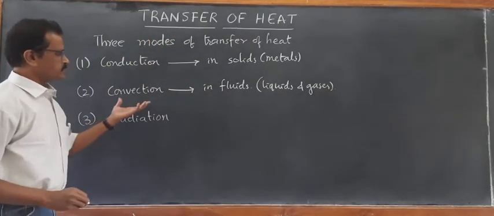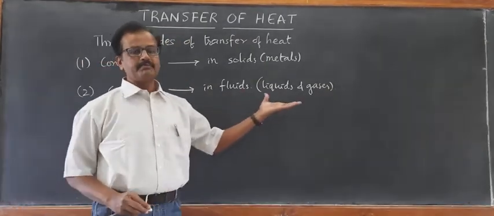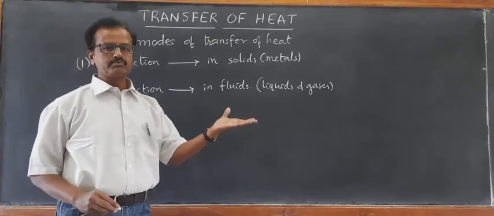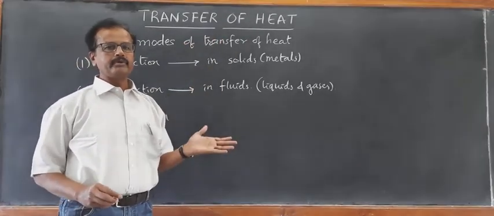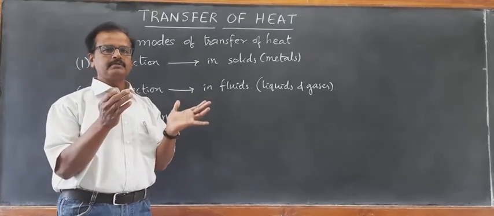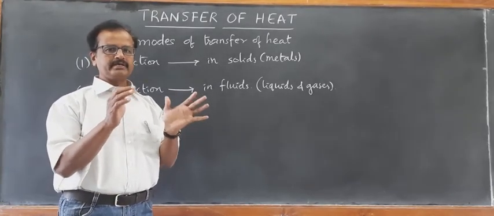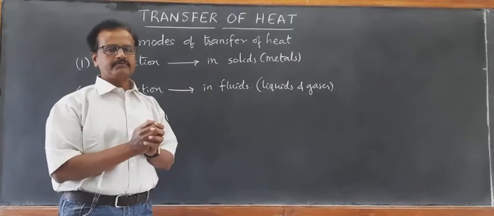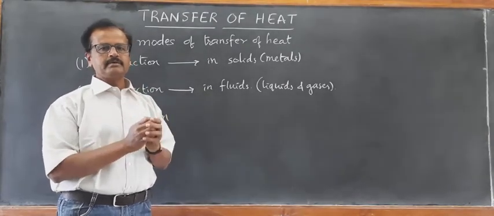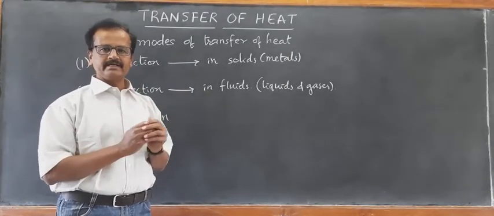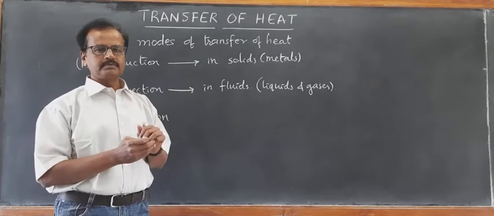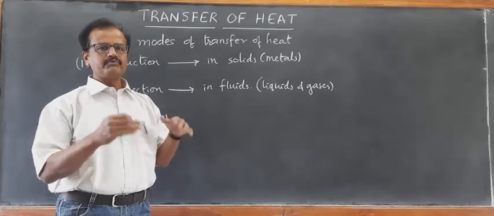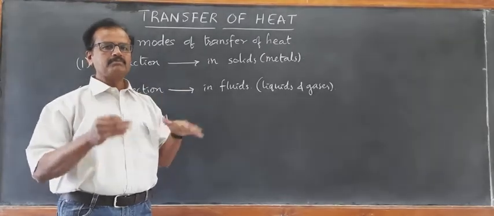Here, convection takes place by actual movement of the molecules. The molecules move from hotter end to the colder end. If you take a vessel, fill it with water and keep it on the flame, on the furnace, as you go on supplying heat, you will notice bubbles rising from the bottom to the top. After some time, you will find the movement of water from bottom to top.